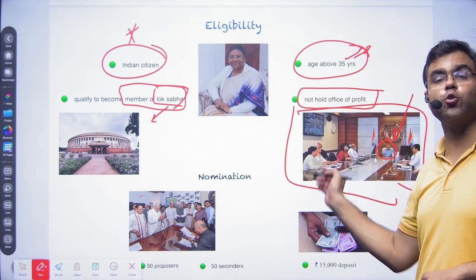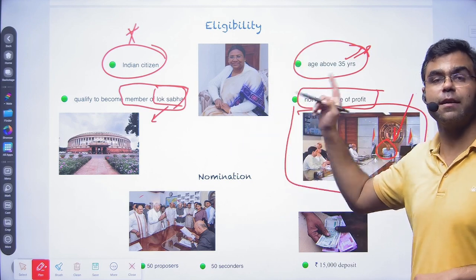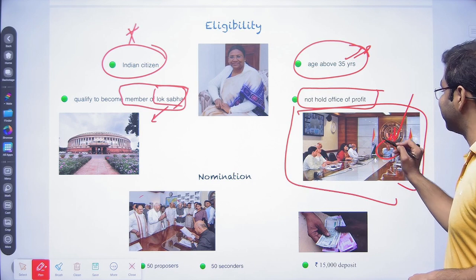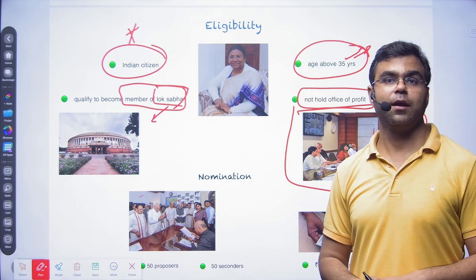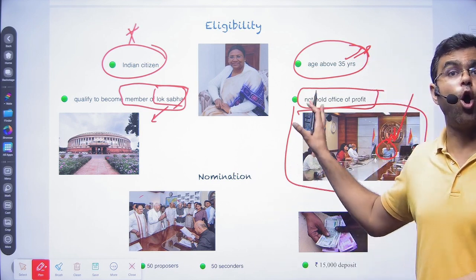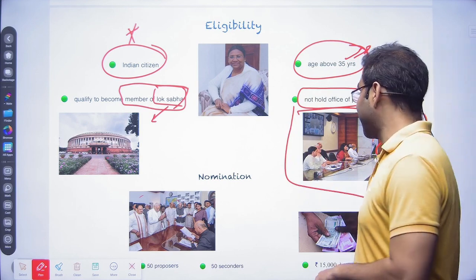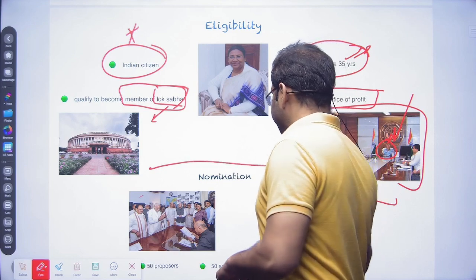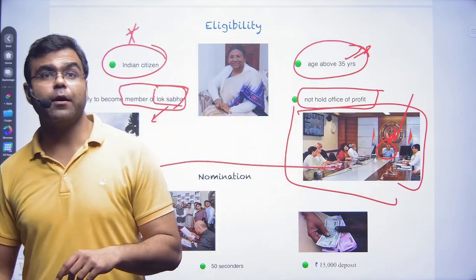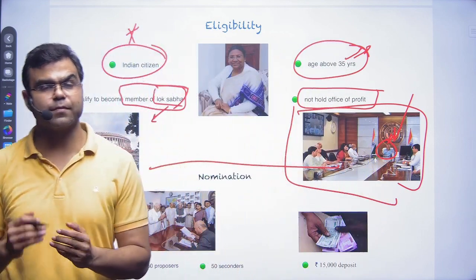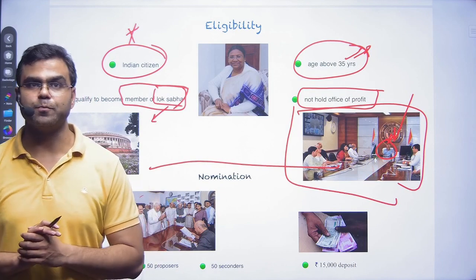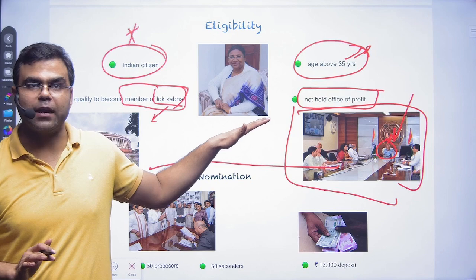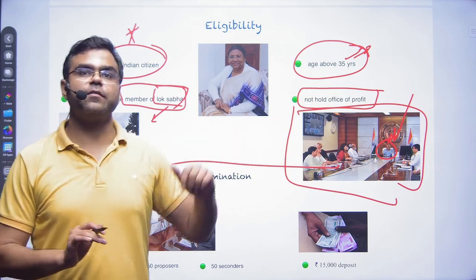If he wants to run for the presidential election, he has to resign from his office. Okay, so this will be considered as an office of profit. Now, these are the eligibilities. The Constitution also kept certain additional requirements. If you fulfill those eligibilities, other things are also required.